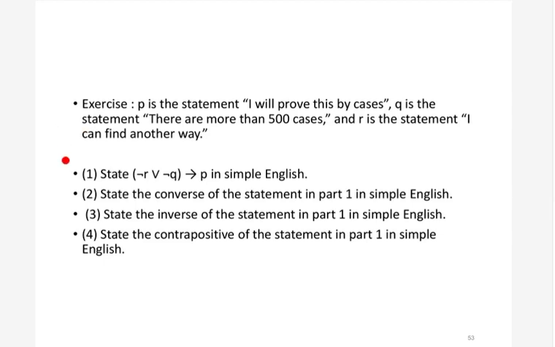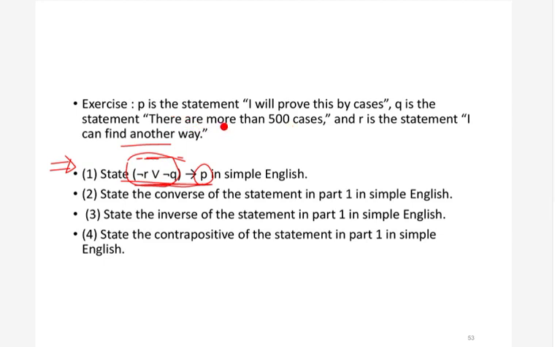Now what is this? This is, if R is false or Q is false, then P is true. What R is, is nothing but I can find another way. So we can say, if I cannot find another way, or it is not the case that there are more than 500 cases, then I will prove this by cases. So basically this is a simple English translation. It might be confusing because three propositions are involved.